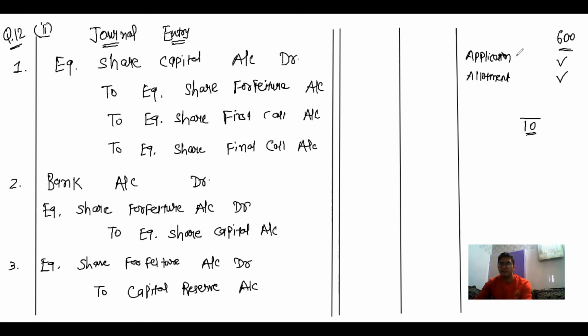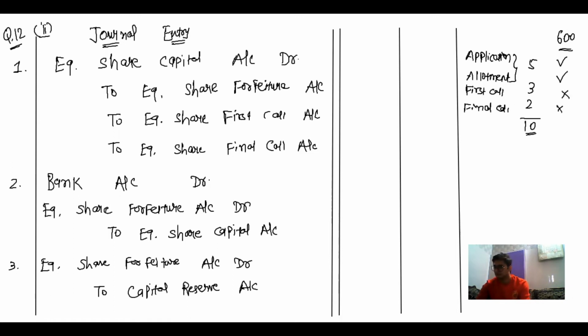Individual amounts are not given, and cumulative 5 rupees is given, but he had not paid 3 rupees per share and 2 rupees per share on first call and second call respectively. Means 3 rupees and 2 rupees for first call and final call is not paid.